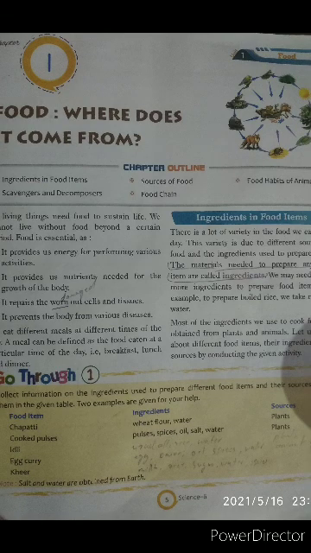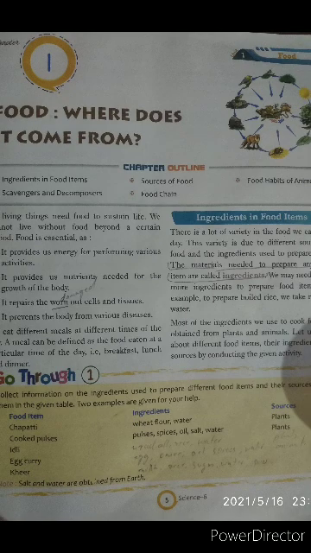So for source, you write in the sources column, downside, right? Plants and animals you can write. Okay, plants and animals.